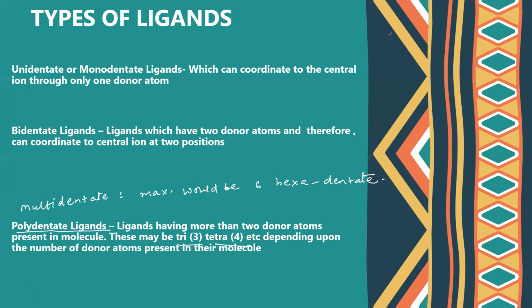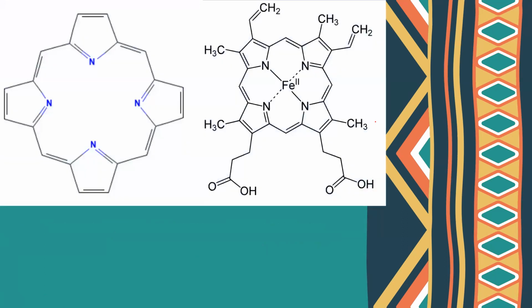Now let us discuss the example of polydentate. So the example of polydentate is a very famous example. I will write the name first. Ethylene diamine tetraacetate.